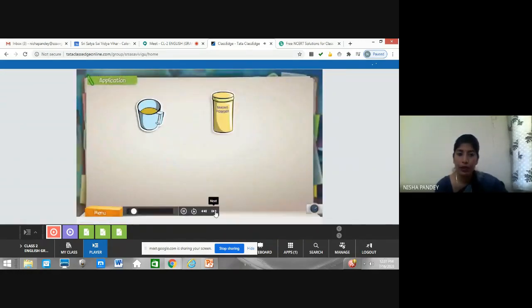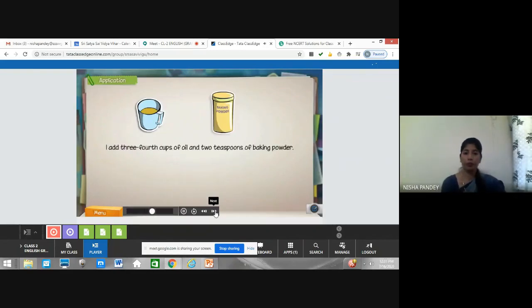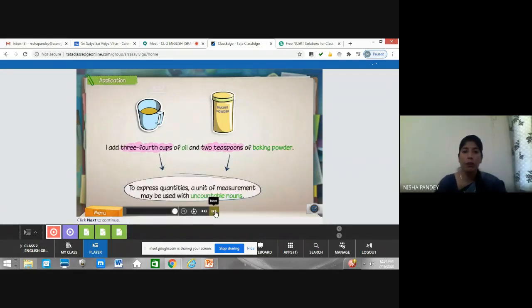Now, I add 3/4 cups of oil and 2 teaspoons of baking powder. So here this is the application part, children. You can see some oil is used while making the cake, right? We will not say one oil, two oil, will not express in numbers, we will express in some units, that is 3/4 cup. And here baking powder again, 2 teaspoons of baking powder. So these two are uncountable nouns, and this is how we show them with measurement units.